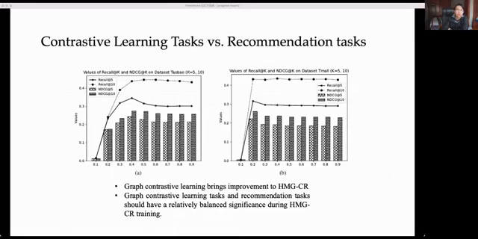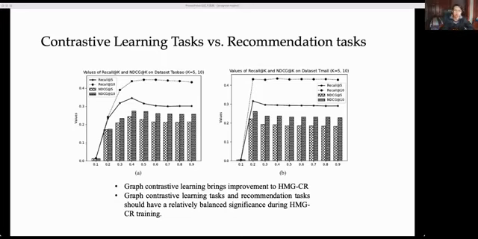First, we studied the relative significance between contrastive learning task and recommendation task. We utilize a hyperparameter beta to control the significance of recommendation tasks. According to the chart, when beta is small, the proposed framework does not work at all. With beta increasing, the performances will increase first and then slightly decrease. This phenomenon is reasonable since the main task of the framework is recommendation.